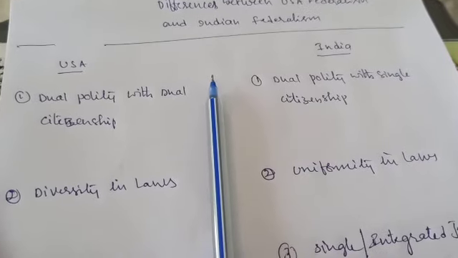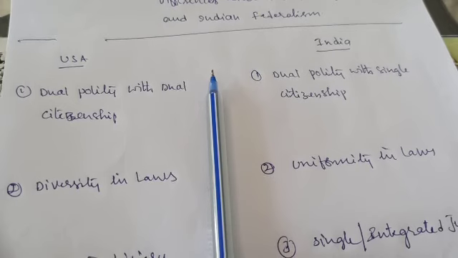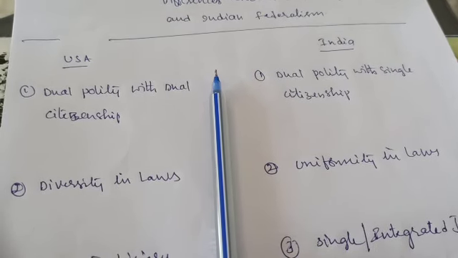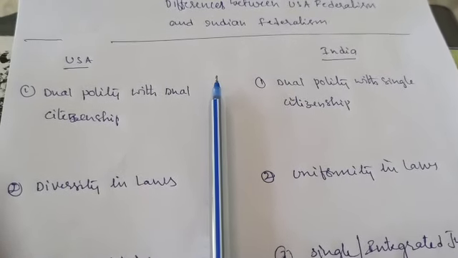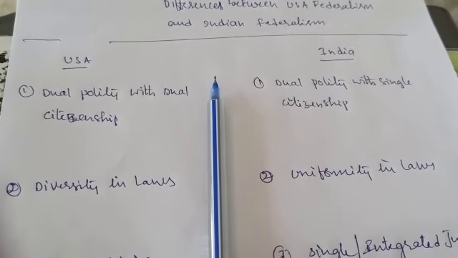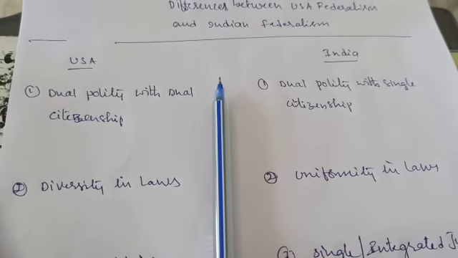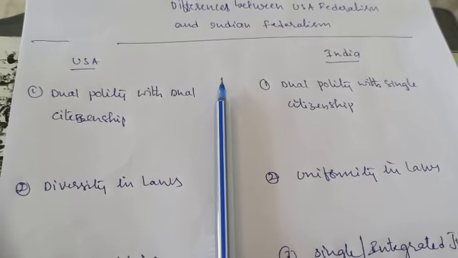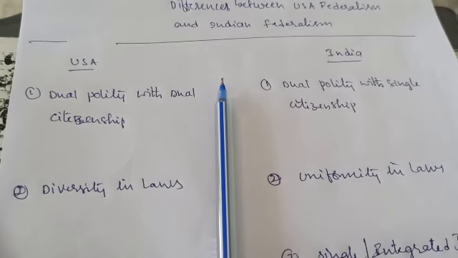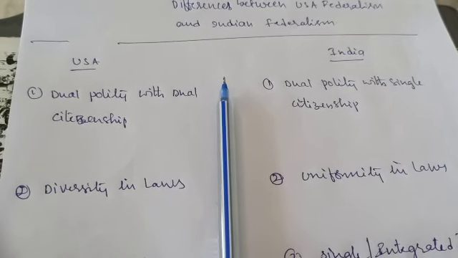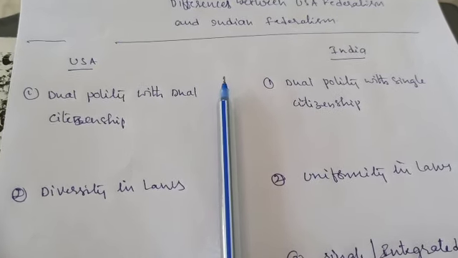Dual polity you already know very well: government at the center as well as at the state. Even in India also we can see government at the center and government at the state. For example, Modi is ruling the entire country, and in an Indian state like Telangana, KCR is ruling the state. The nation is ruled by a particular government, and a particular state is ruled by a particular party or a person, right?